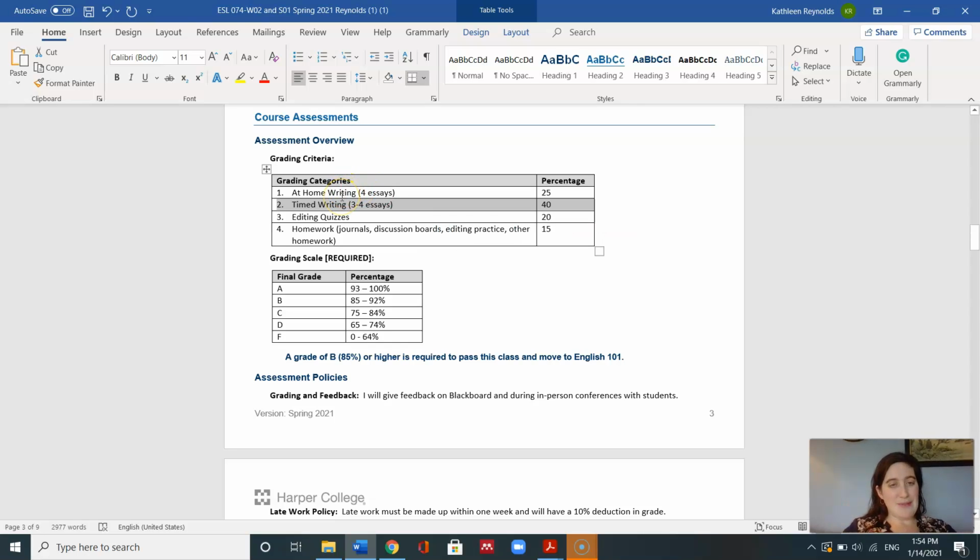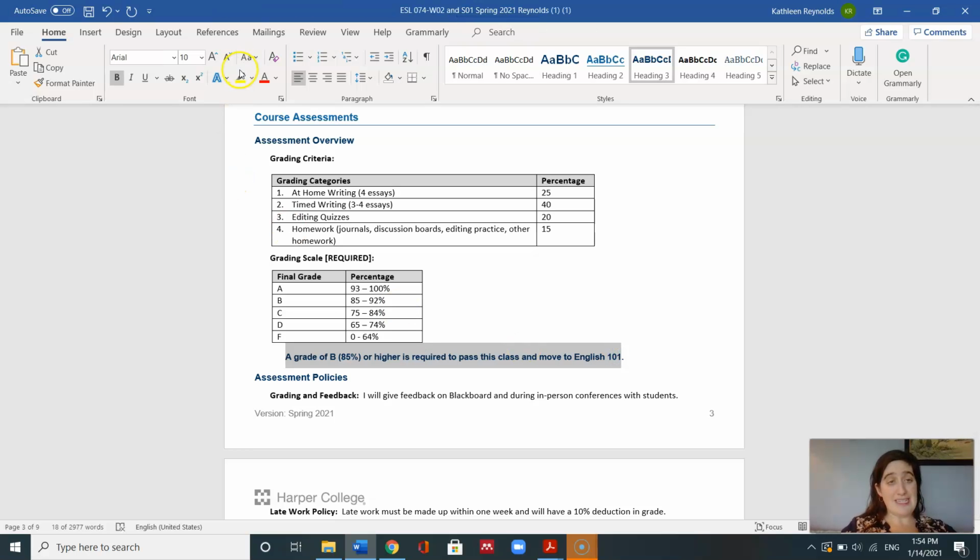And the second most important one is the at-home writing. And that really trains you and gets you ready for the timed writing too. This is the grading scale for the whole ESL department. 93 to 100 is an A, and a B is 85 to 92. So to pass this class and move on to English 101, you do need a grade of B, 85% or higher in this class and in Reading 5, ESL 073, if you also have that requirement.